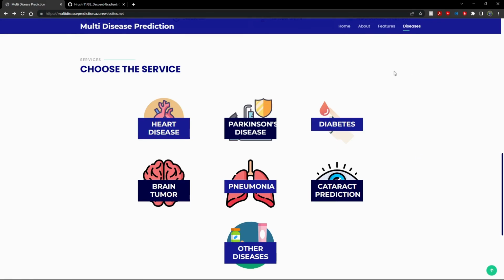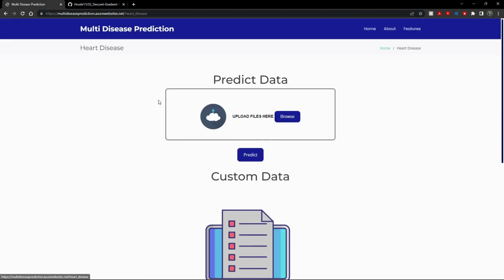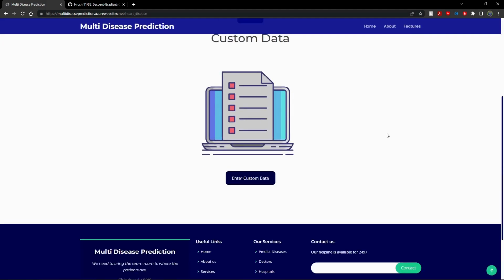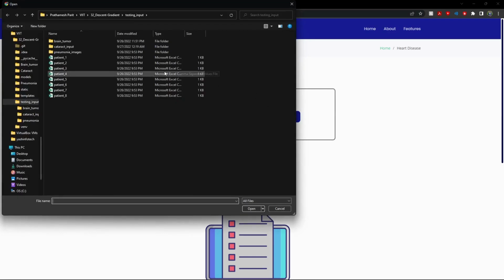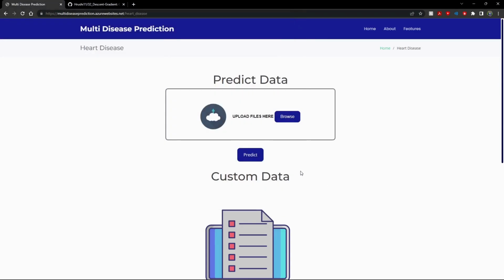So moving on to our first service, which is heart disease prediction. As you can see, we have provided 2 options, that is, to upload a file or enter custom data. If we choose uploading a file, then we have to choose the Excel file that contains the right data.